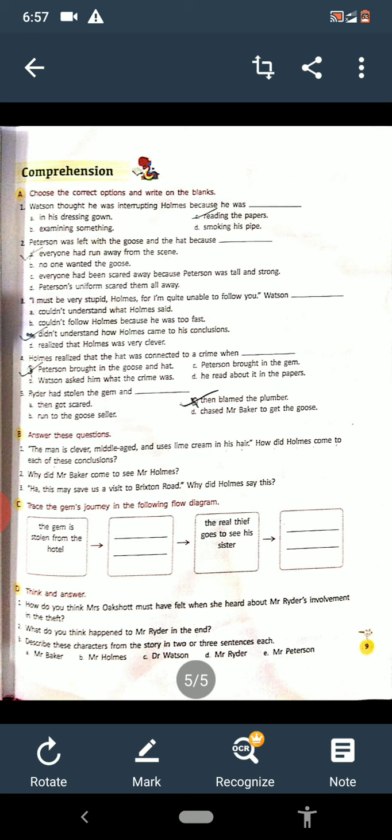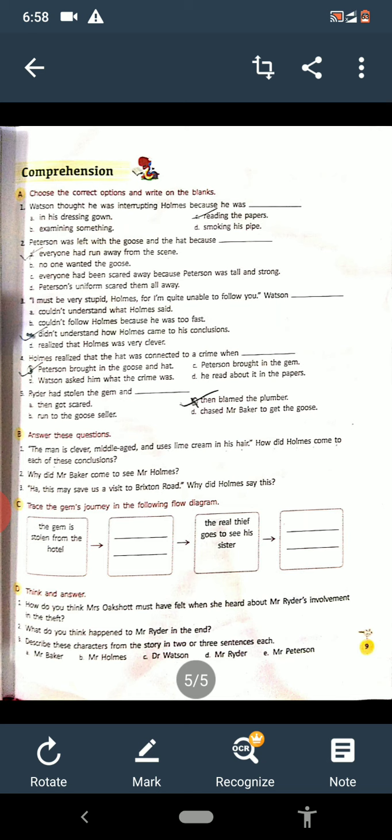Then the second one: Peterson was left with the goose and the hat because. Why? What was the reason? Peterson was left with the goose and the hat because everyone had run away from the scene. Next: "I must be very stupid, Holmes, for I am quite unable to follow you." Who said this? Watson. He said this because he didn't understand how Holmes came to his conclusion.